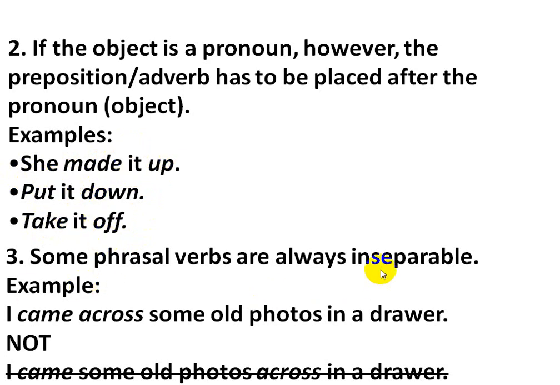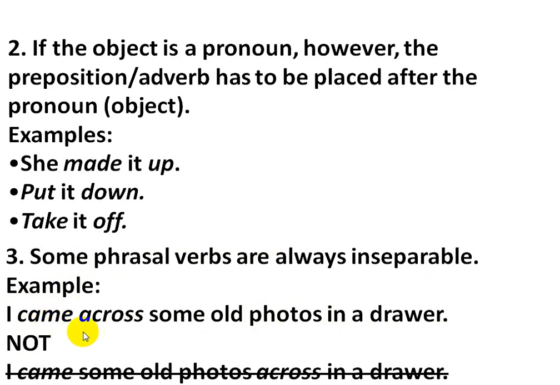Some phrasal verbs are always inseparable. Some, بعض الphrasal verbs, are always دائما غير منفصلة. For example, I came across some old photos in a drawer. Came across cannot be a separable phrasal verb.